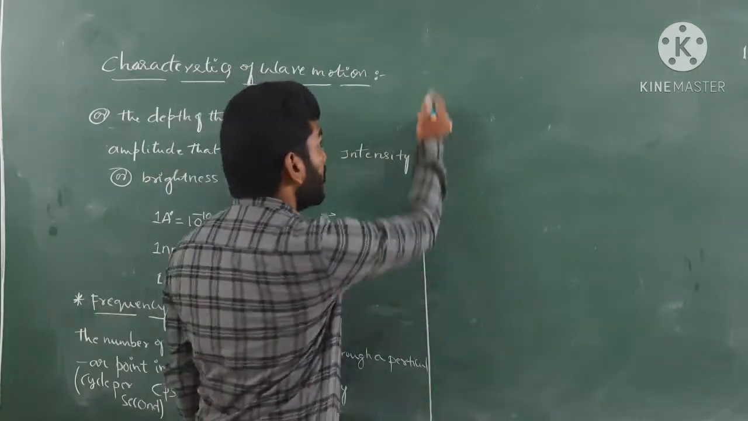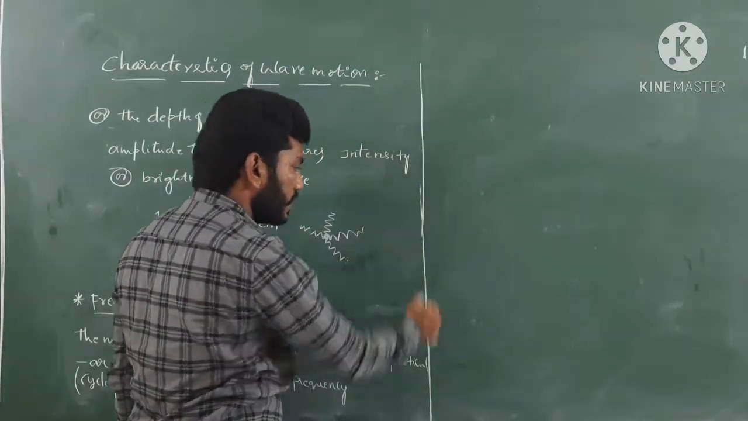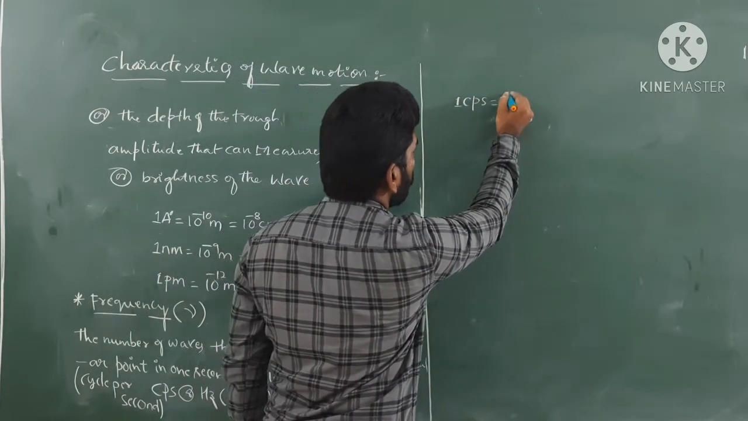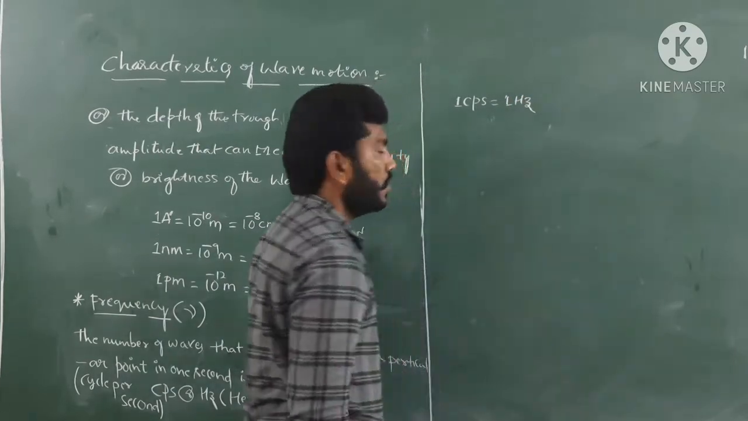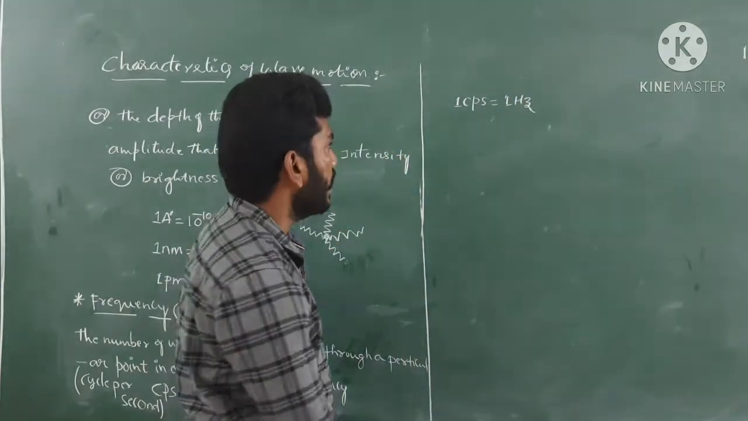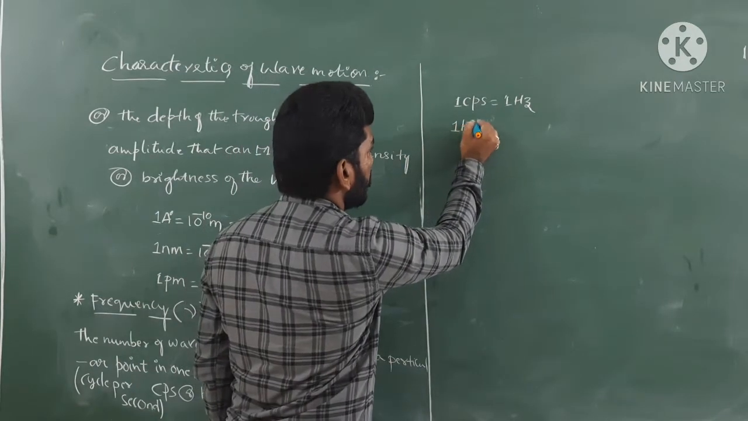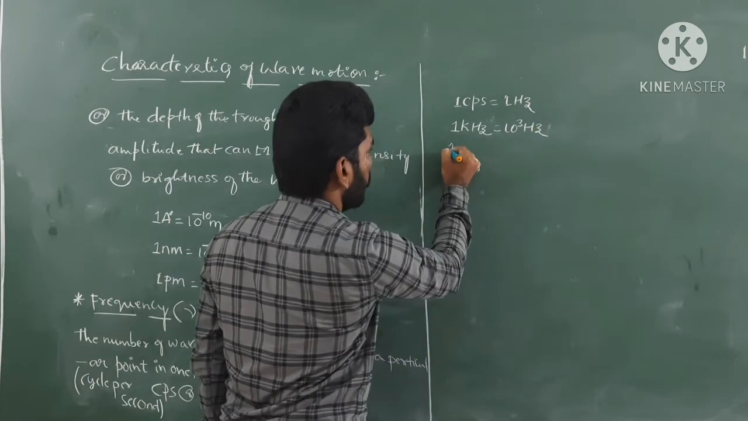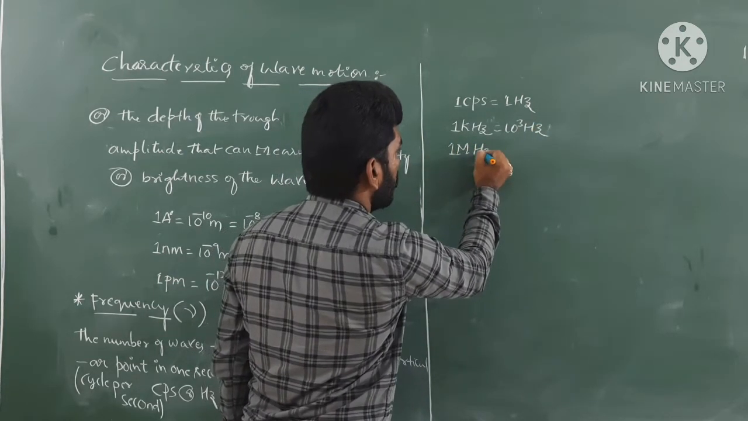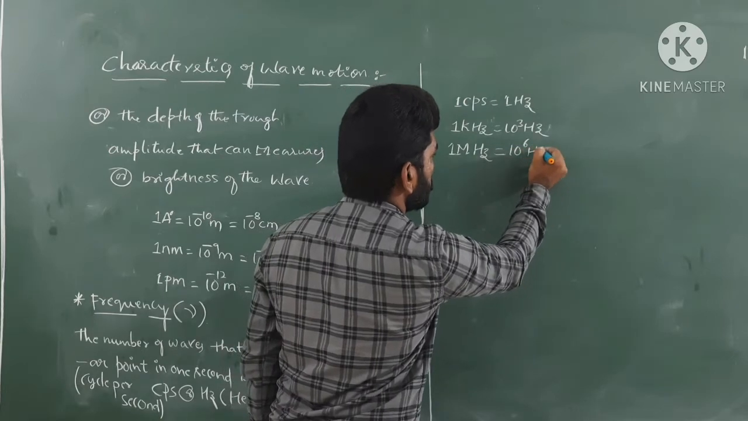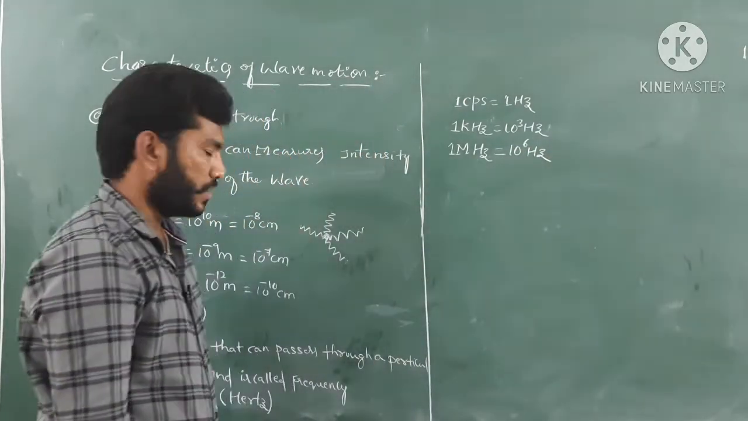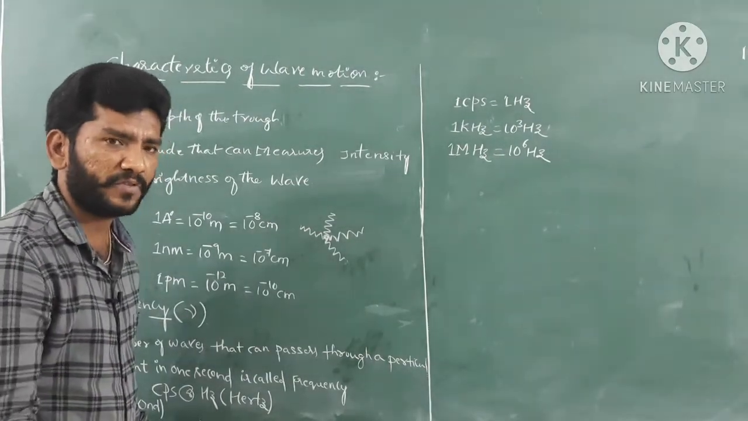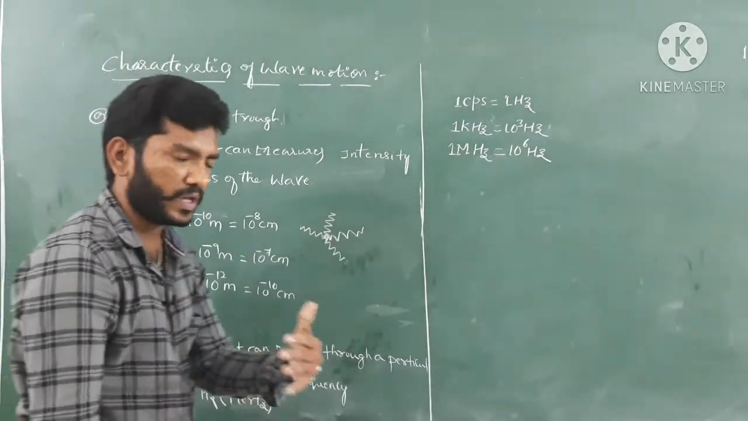Yes, guys, here some conversion factors are required. 1 CPS equals 1 hertz, 1 kilohertz equals 10 to the power of 3 hertz, and 1 megahertz equals 10 to the power of 6 hertz. Okay, so this is all about frequency. Simple. So these are the definitions for this parameter that we wanted to discuss.